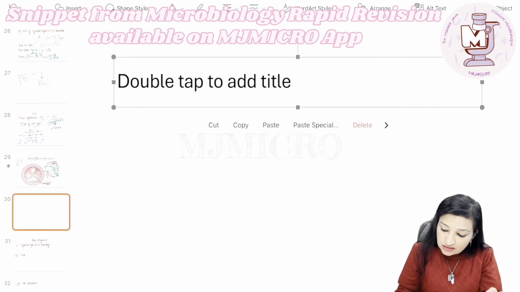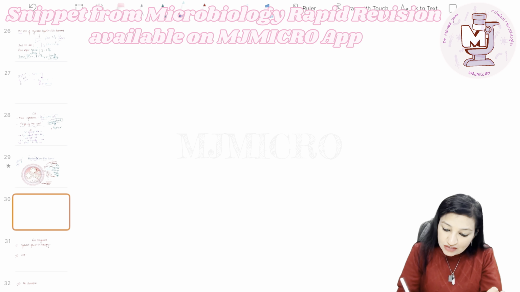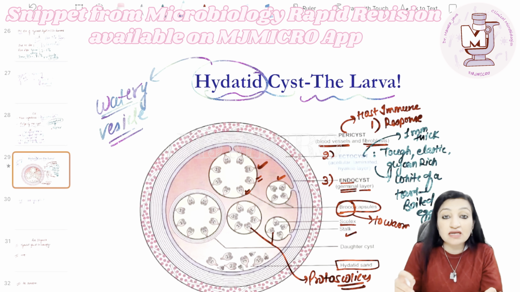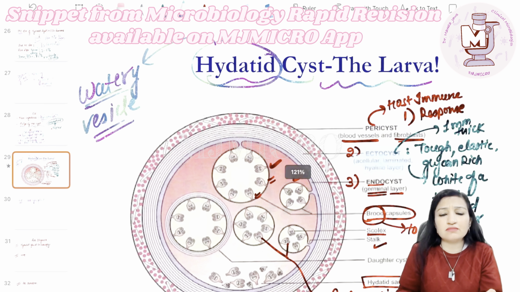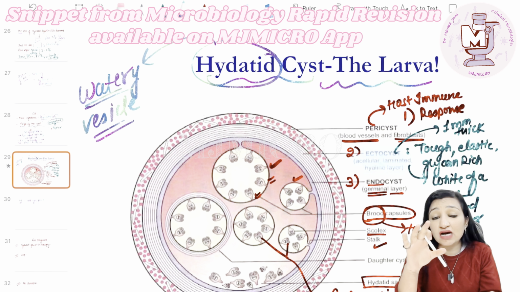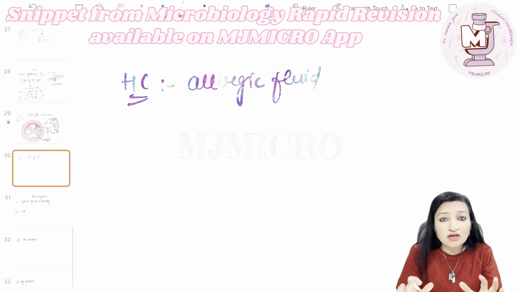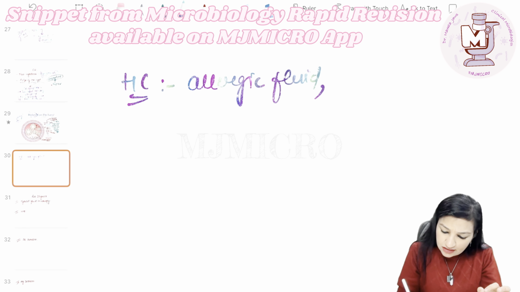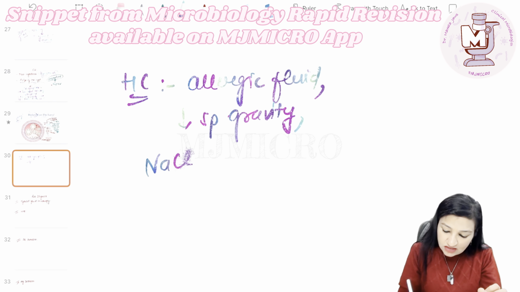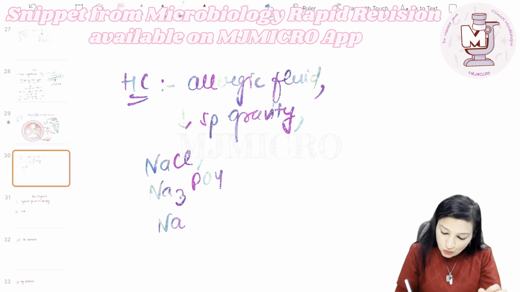Remember, hydatid cyst, that is the larval form, also has got what? Hydatid cyst has got a highly allergic fluid inside it. So a fluid is present in it. Remember the literal meaning I told you of the word hydatid? Watery vesicle. So it has got a fluid which is highly allergic. This fluid has got a low specific gravity, and it has got salts like sodium chloride, sodium phosphate, sodium sulfate, and sodium succinate.